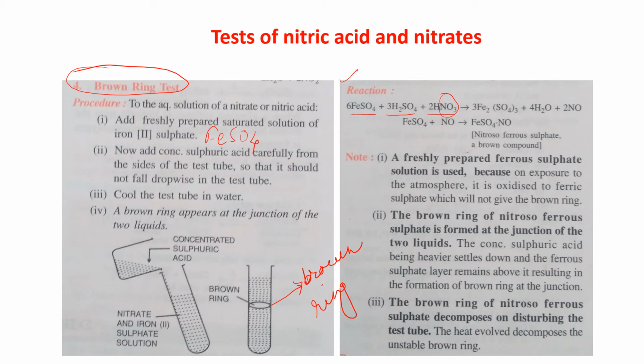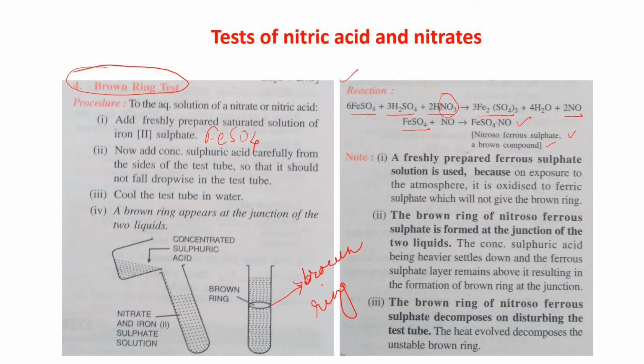It gives you Fe2(SO4)3, H2O and NO. Now this NO again reacts with FeSO4, giving you FeSO4.NO, which is nitrosoferrous sulfate, brown in color, and this forms the brown ring. Am I clear? So if a brown ring is formed, you can say that the salt is a nitrate salt. It's a test of nitrate ion.